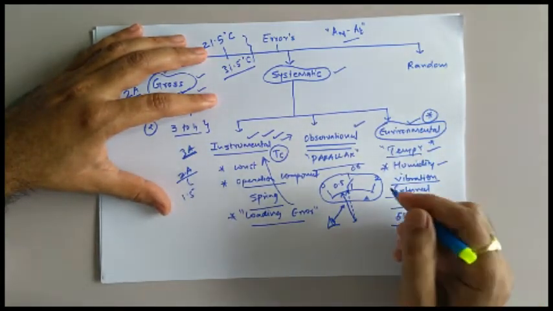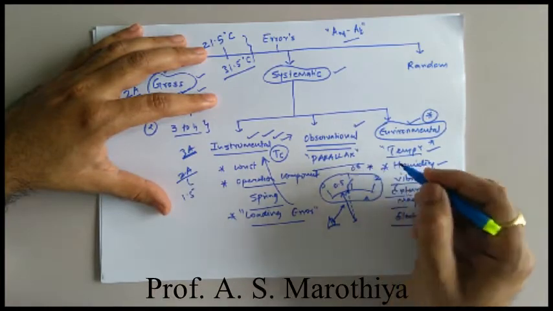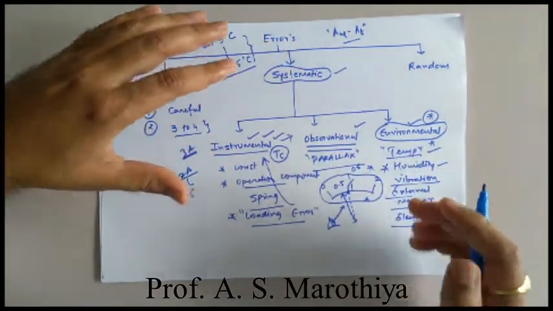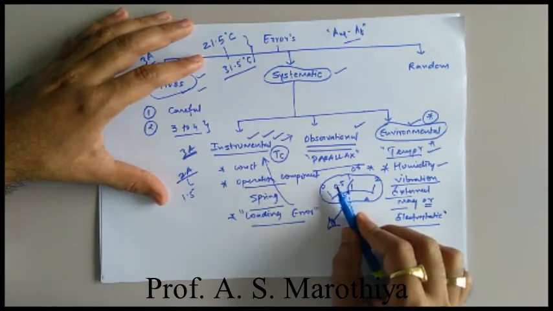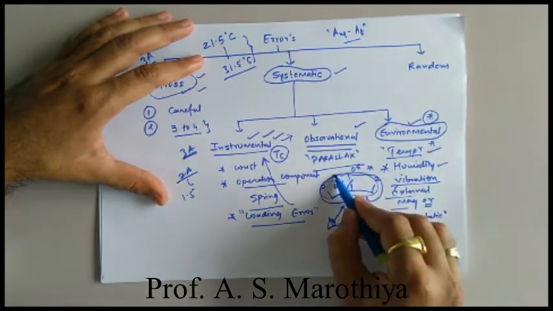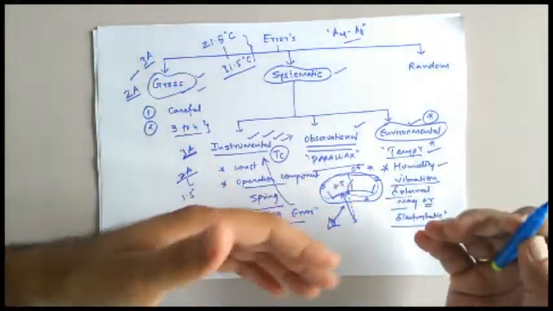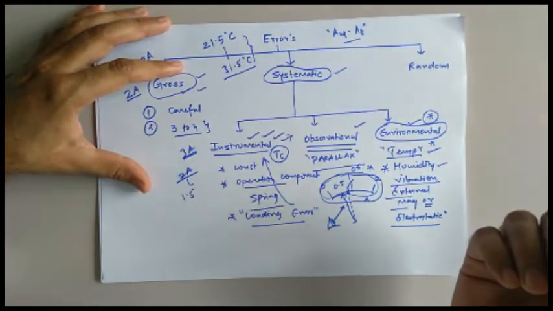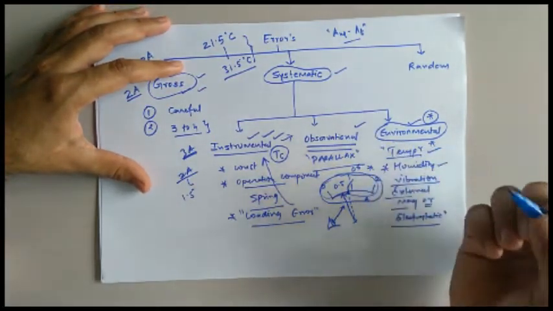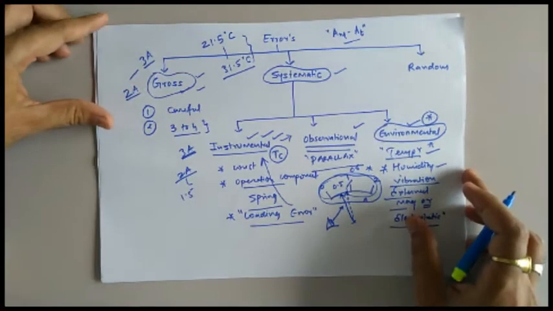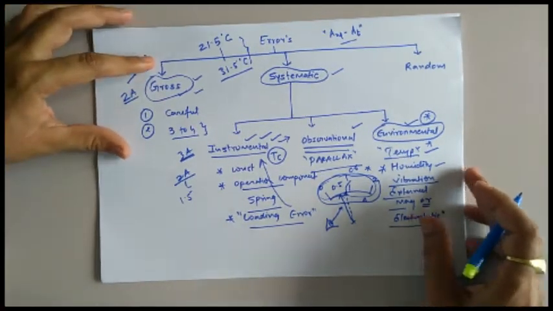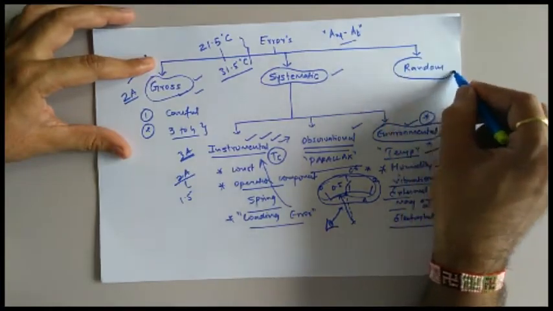The second thing is that we can minimize this error when the pointer of the instrument and the scale of that instrument are on a common plane. So these are the techniques with the help of which we are in a position to minimize the effect of observational error. The last class of error is nothing but random error.